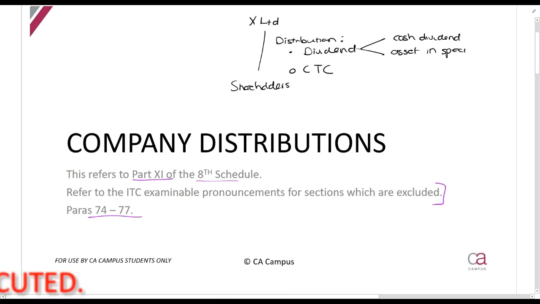Okay. Now, if you have an asset in specie, so if I'm the company X Limited and I give an asset away to my shareholders, there will be implications based on that asset. Things that you've already studied. Think about it. If this is a capital asset that X Limited is giving away, they are disposing of an asset, so there's CGT. If they're giving away trading stock, they're disposing of trading stock, so there's a Section 22(8) recoupment.